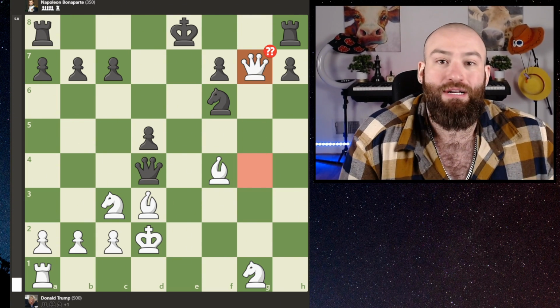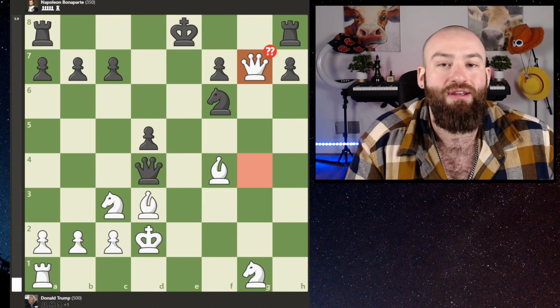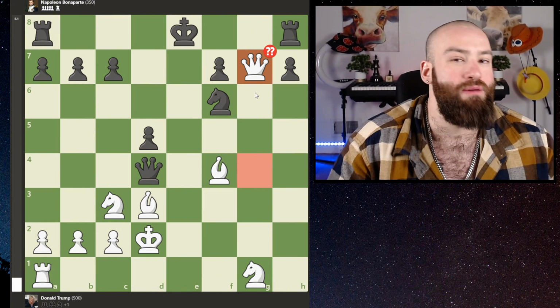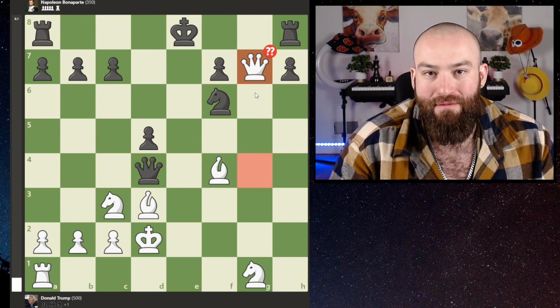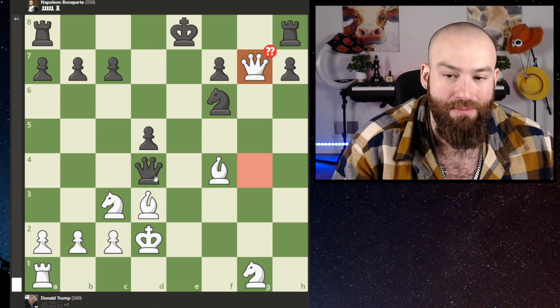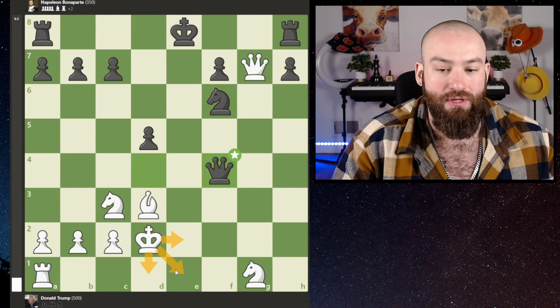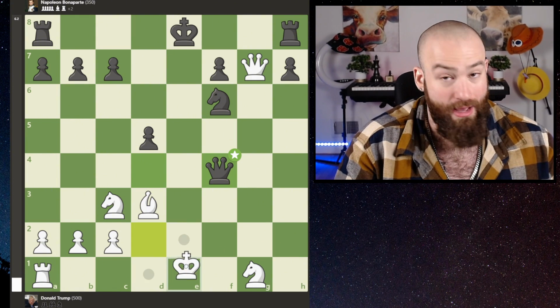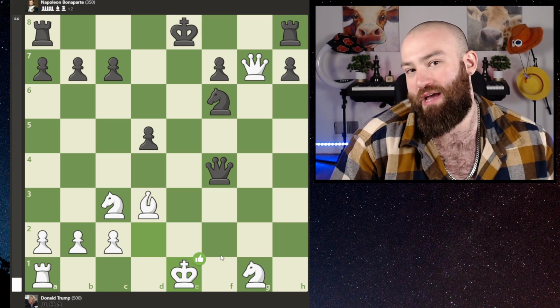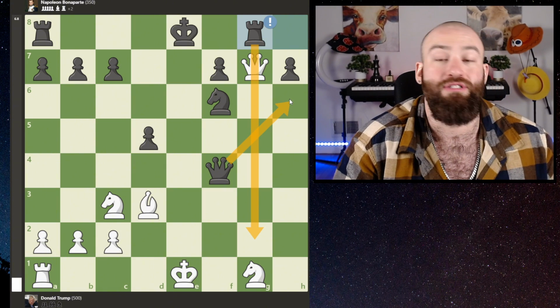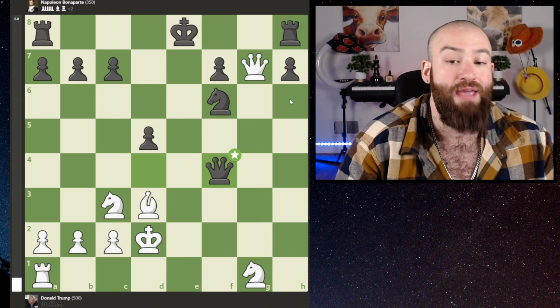This is actually a tactical exercise. You can pause the video here and try to find the continuation. So there's actually two winning moves. One of them is stunning and the other is fairly obvious, but they both win the game. The stunning move is queen takes bishop with check. Keep in mind, this king can move to 3 different spaces. Also here, kidding. Doesn't matter where this king moves. Any move is followed by rook g8. And you'll notice that this queen is just sadly trapped. That was not played in the game.